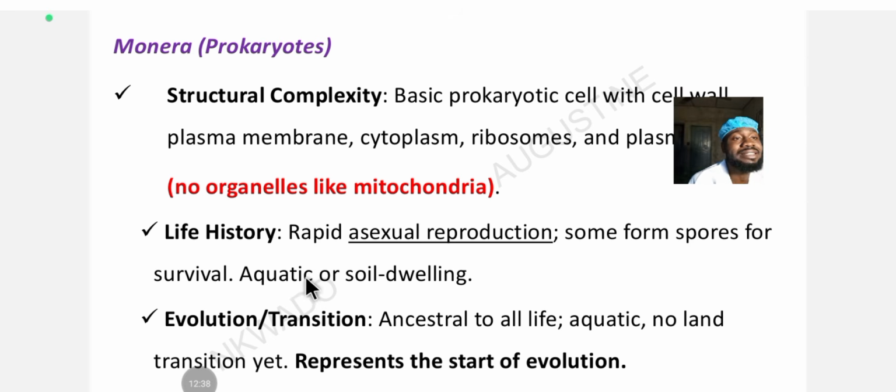And they are young too. The ones that were just produced through asexual reproduction, binary fission, stay in that spore. So they can be aquatic or soil dwelling. For example, an amoeba is aquatic dwelling, or they can be soil dwelling, such as the cyanobacteria.